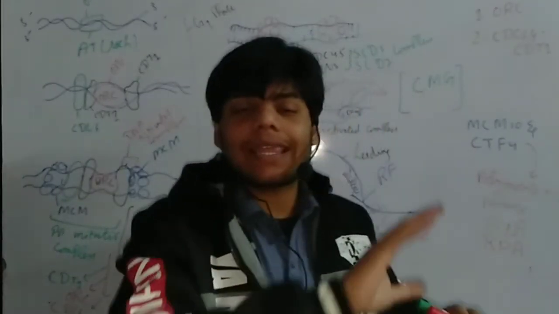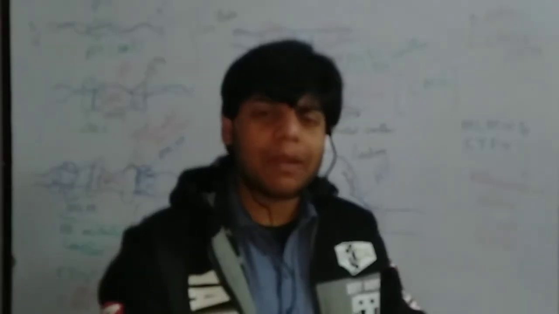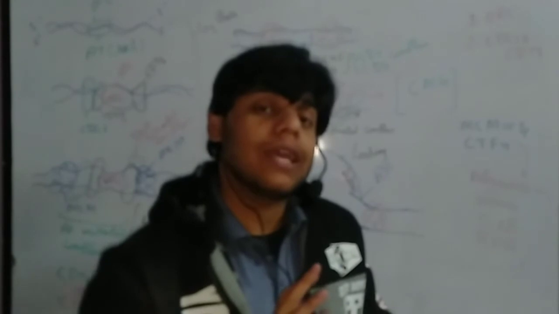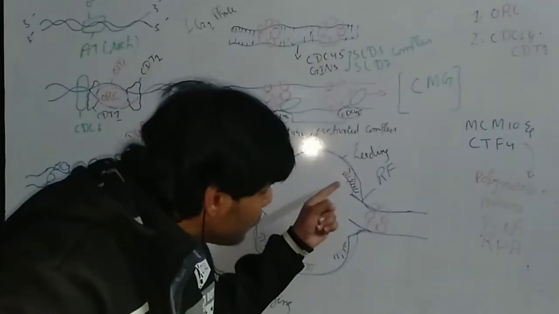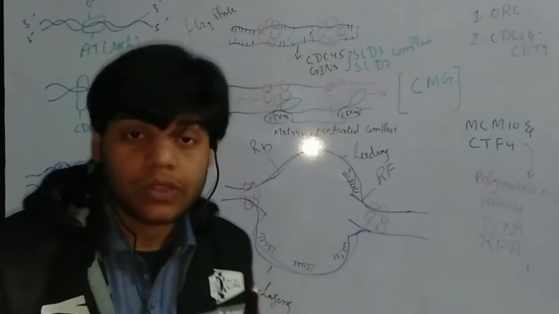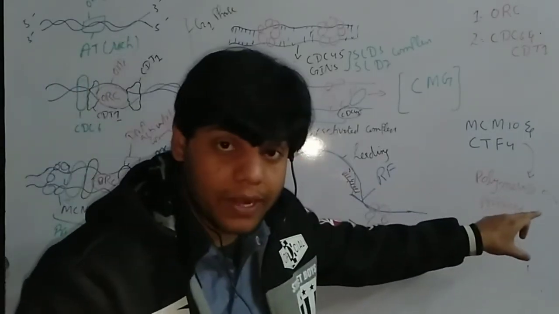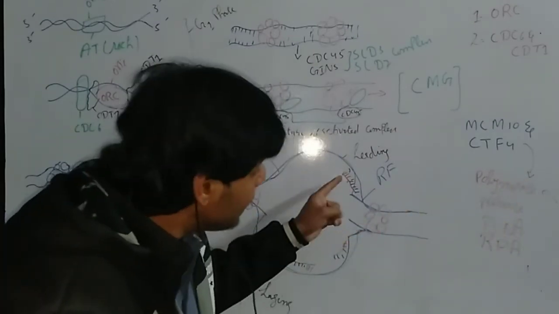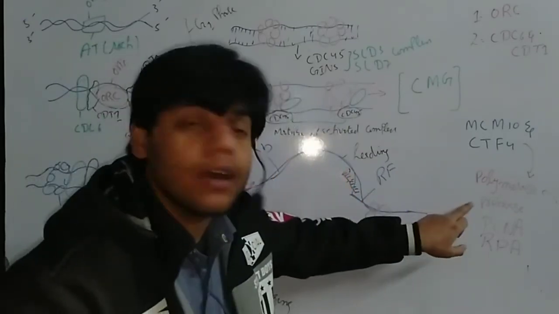Why? Because DNA polymerase delta cannot start the elongation unless it detects this short stretch of DNA nucleotides. This short stretch is added by DNA polymerase alpha, and DNA polymerase alpha is activated when the RNA primer is present, and the RNA primer is added by the primase enzyme.